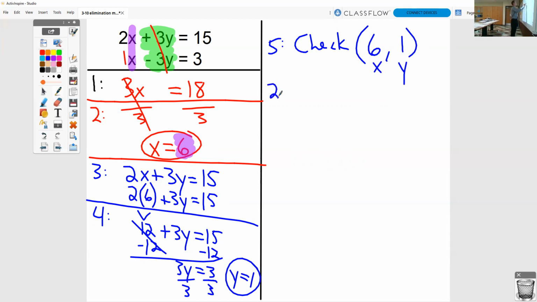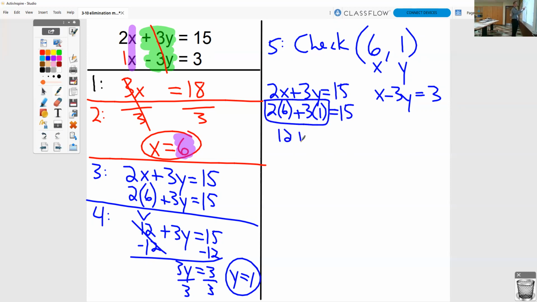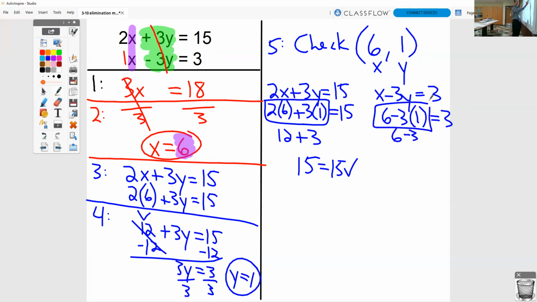So when we go to check it, we need to sub it into both equations. Instead of 2 times x, I have 2 times 6. Instead of 3 times y, I have 3 times 1. You can type this part right into the calculator. So 12 plus 3. 12 plus 3 is 15. So 15 equals 15. It checks. Over here, we have 6 minus 3 times 1. 6 minus 3, if you're doing it by hand, or you could just type it into the calculator. And you get 3 equals 3. So our answers are 6 and 1.